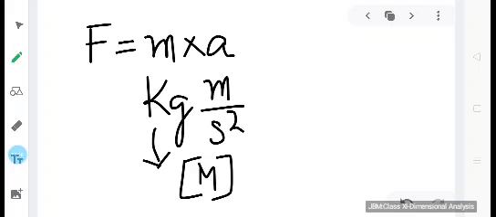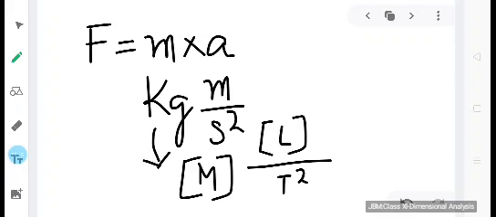Meter per second square. Now kg has got the dimension of mass. Obviously the SI unit for mass is kilogram. Meter is having the dimension of length, and by second square. Second is the unit for time, and we are having second square, so we can write down T square.